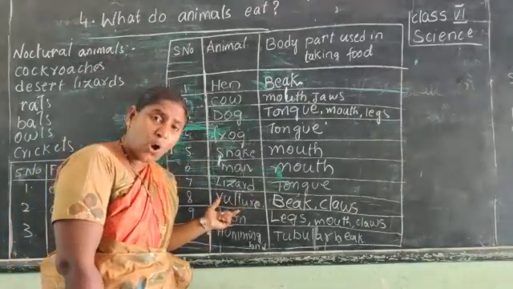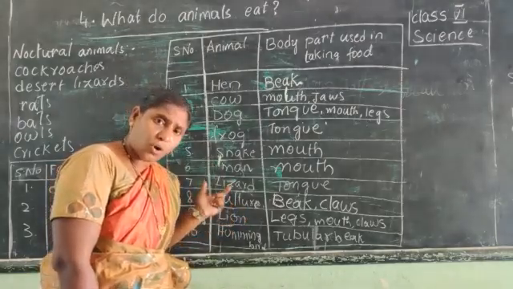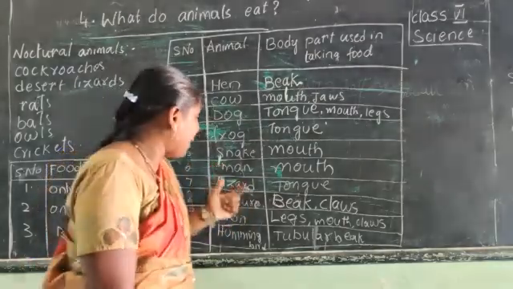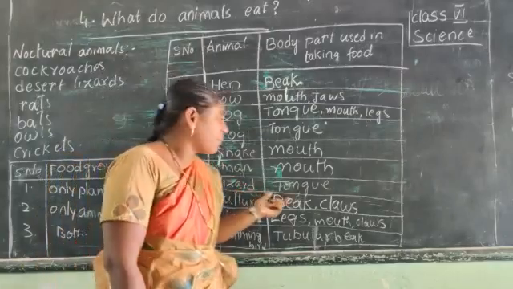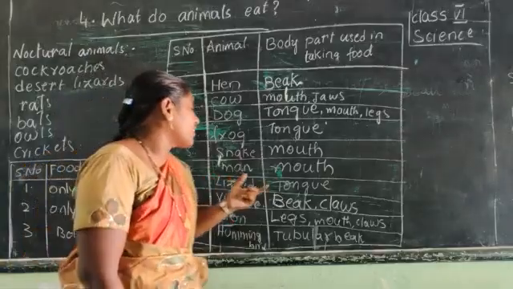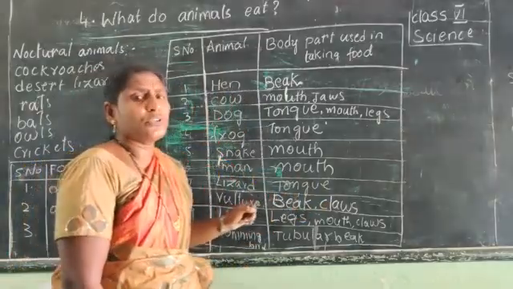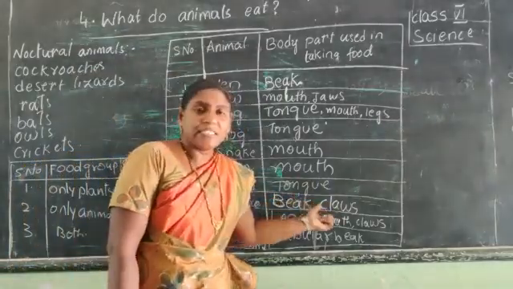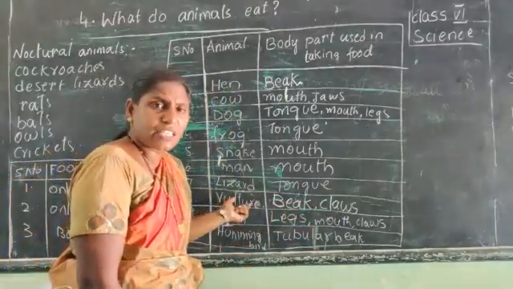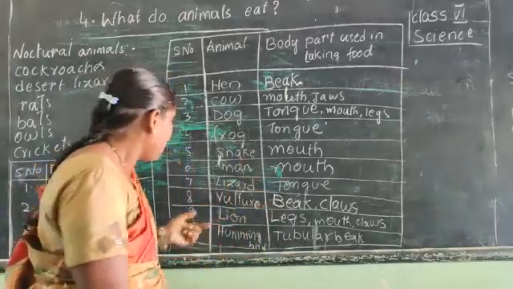Vulture and crow also. Eagle, vulture, crow. Their food habits are the same, and their body part. The vulture is using its beak and claws to take the food. Eagle is also using the beak and claws to take the food. Crow is also using beak and claws in taking the food. We cannot see the vultures, whereas we see the crow in our surroundings.